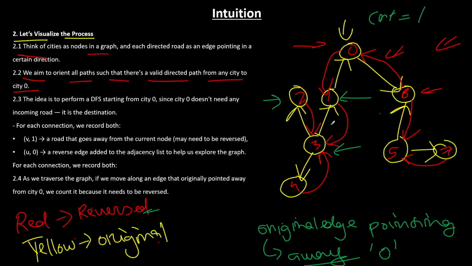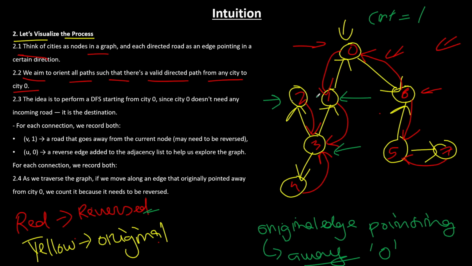So you used 3 to reach 2, using the original yellow color edge, which depicts that the original edge is going away from node 0, right? And we have already created a reversed edge there from 2 to 3, which says that fine. Therefore, that particular edge has to be reversed, right? So coming back to 3, you will be using the reversed edge, which is of color red.